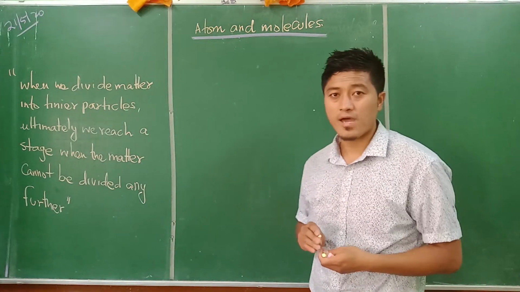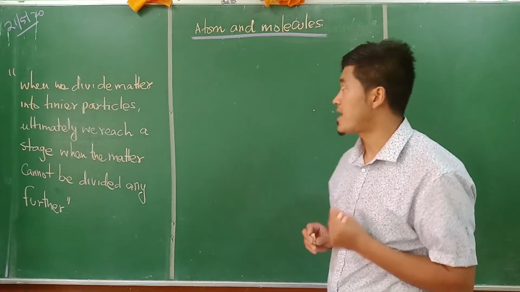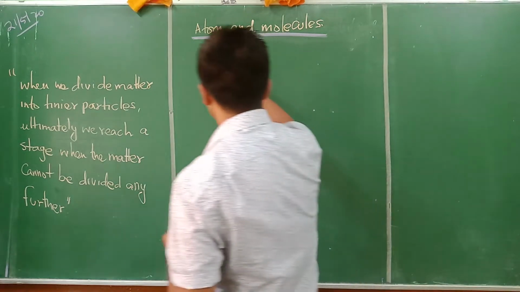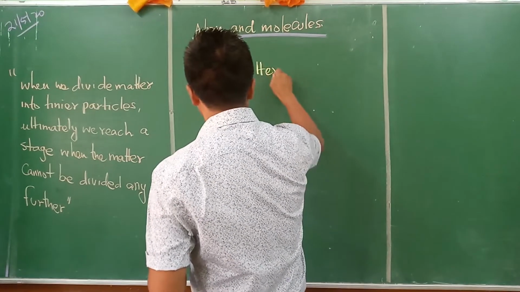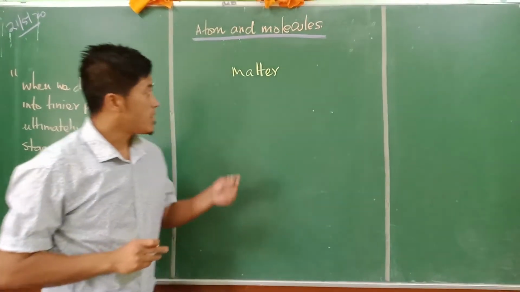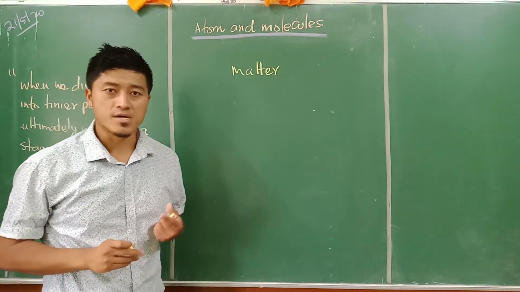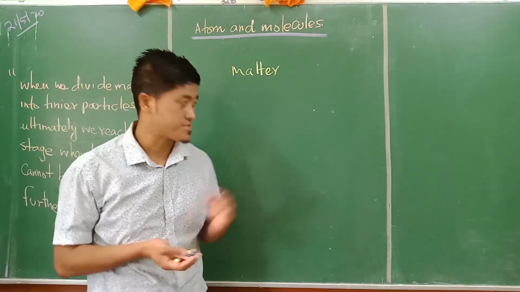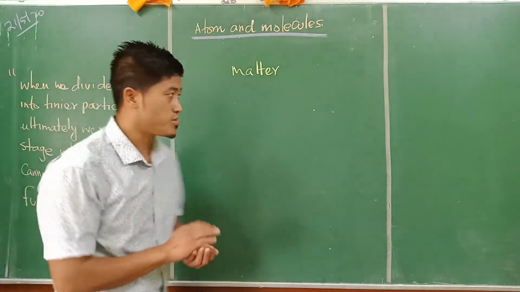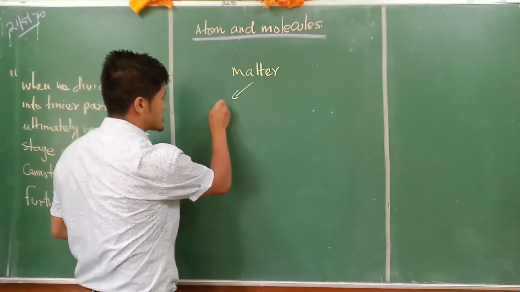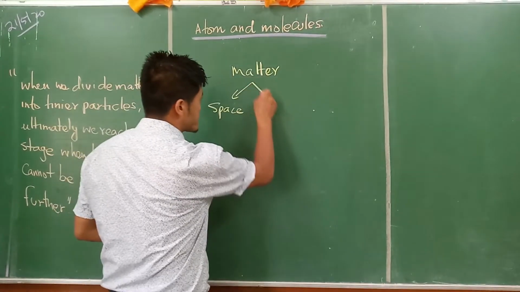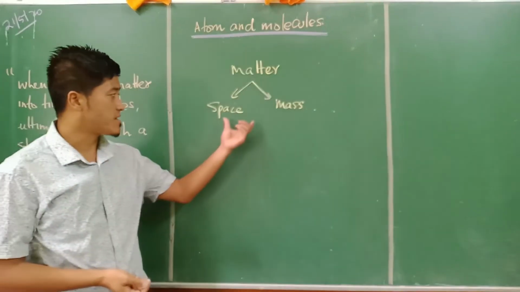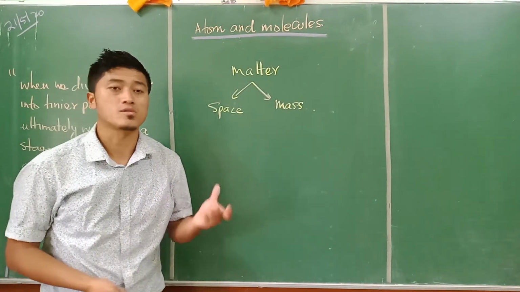So I guess every one of you has some rough idea about what atoms and molecules are all about. Before we talk about atoms and molecules, we need to understand matter, right? In class 8 we did talk about matter. Matter generally means any kind of object, whether it could be a chalk, a textbook, or a blackboard, anything which occupies some space and which has some mass. Any kind of object that has these two qualities, we call matter.